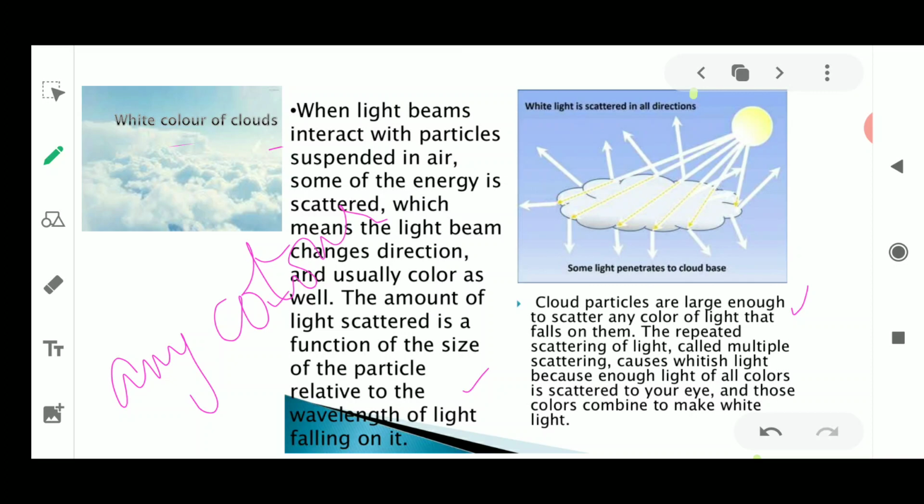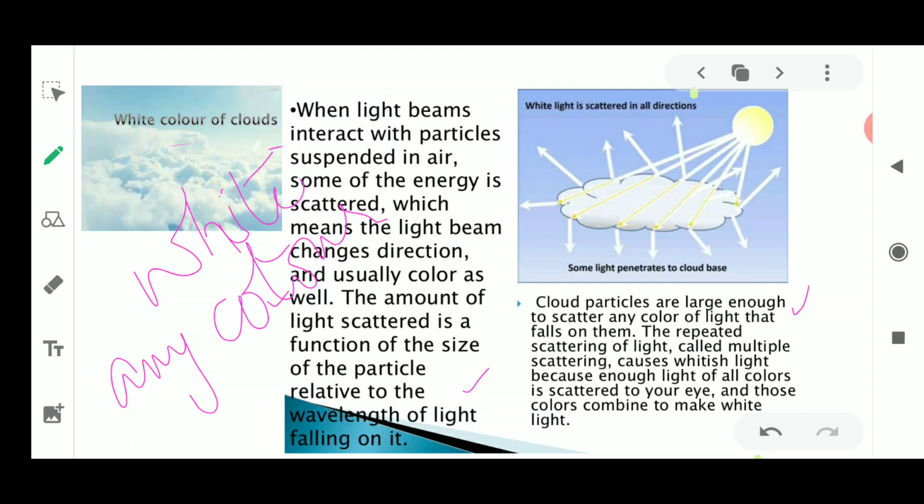Cloud always looks white. Why? Because all the colors of the light are going to scatter, just because of the particles which are present in the clouds. They are capable of scattering each and every color of the light which is falling on it. So if all the colors are being scattered, we are left with no color. It means it is white. It is white in its nature.